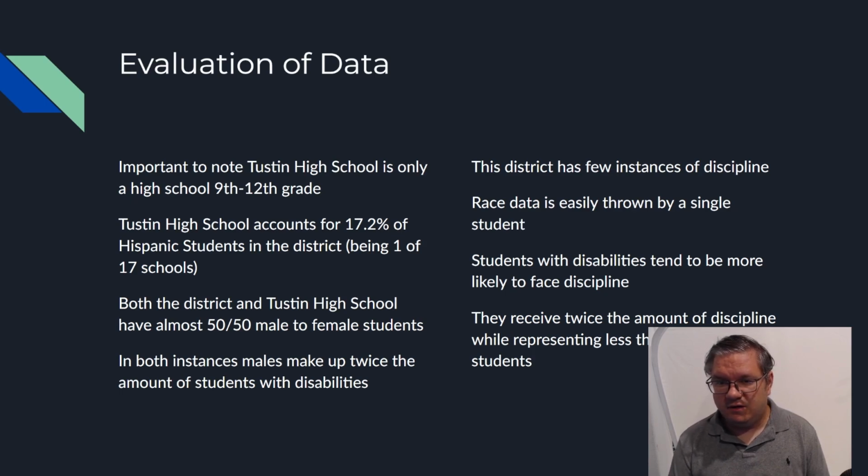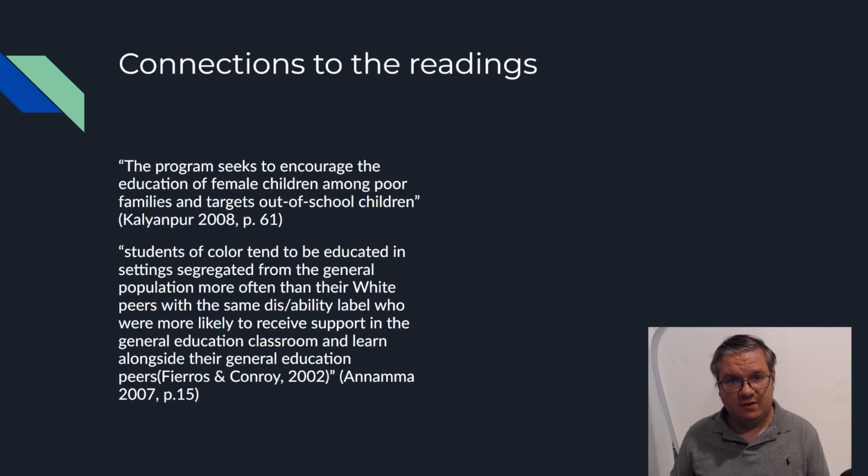All right. In this district, though, there's very few instances of discipline, in my opinion, which is great, but it does skew the data a little bit, like having 100% of Hispanic students making up in-school suspensions by being 1. Because of that, the data is really easy to throw by a single student being a huge representation. And students with disabilities tend to definitely face more discipline. They receive basically twice the amount of discipline of students without disabilities, while they're only making up 18% of the whole student population. So that's a really big difference.